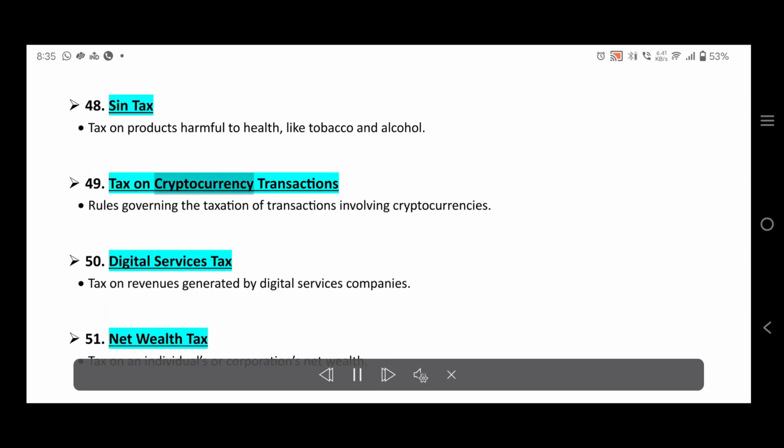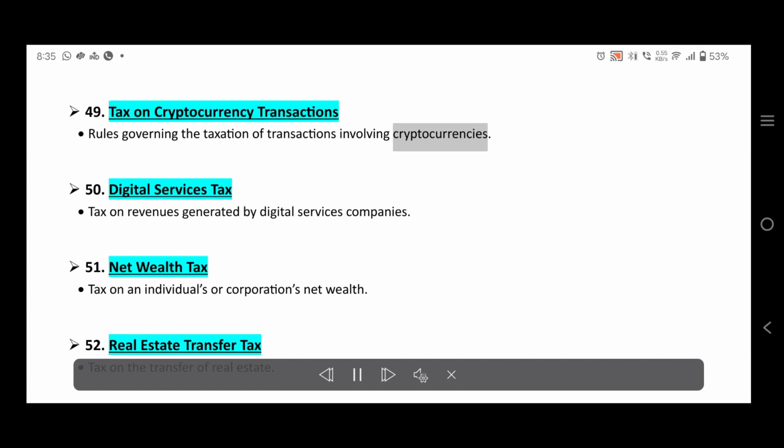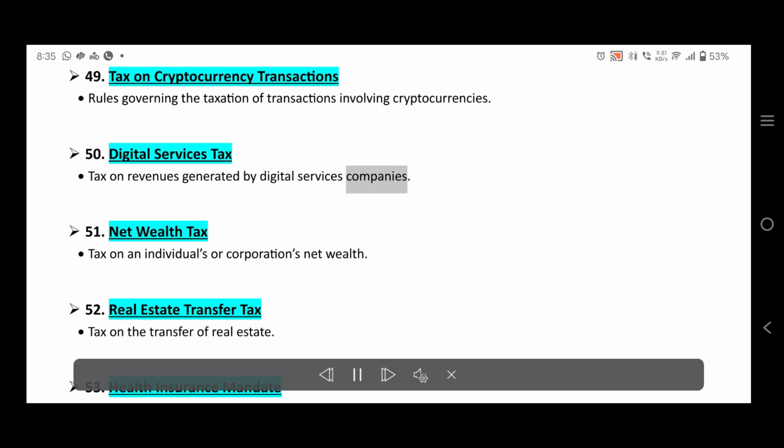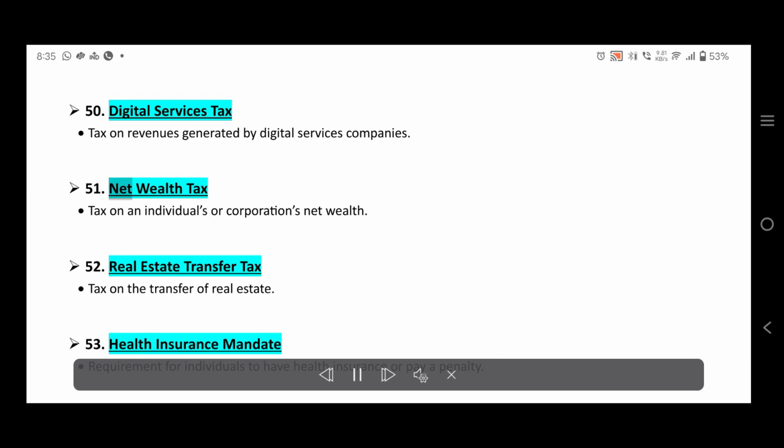49. Tax on cryptocurrency transactions. Rules governing the taxation of transactions involving cryptocurrencies. 50. Digital services tax. Tax on revenues generated by digital services companies. 51. Net wealth tax. Tax on an individual's or corporation's net wealth.